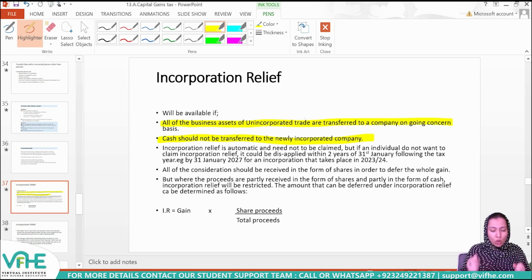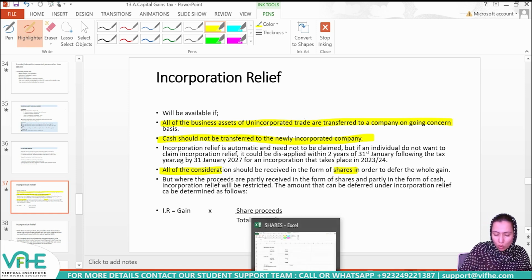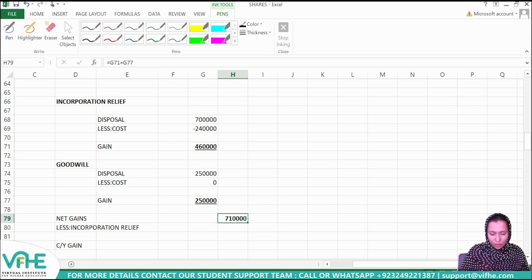And considering the whole consideration is received in the form of shares, the whole gain is going to be rolled over in the form of incorporation relief. So the whole amount of this gain of £710,000 is going to be rolled over under incorporation relief, and that would mean that the immediately chargeable gain in the current tax year is 0.